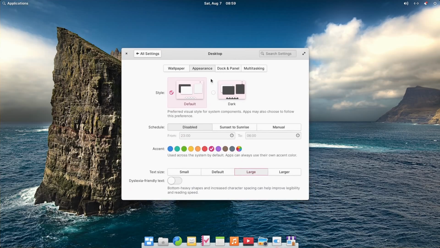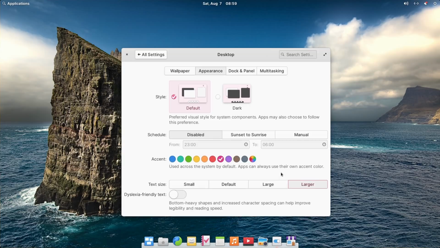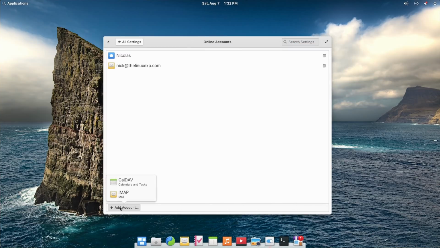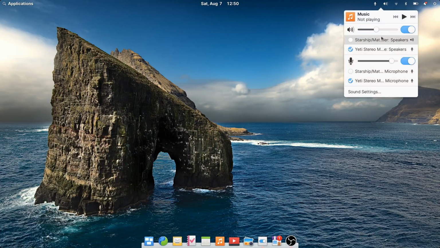So not everything is perfect, of course. OS 6 still doesn't support fractional scaling, which seems to be a conscious choice, but it's still a problem for a lot of people. Online accounts are currently limited to IMAP and CalDAV, and you can't edit those accounts when they're created. And the system tray icons still aren't displayed, which again is on purpose, but it's still annoying.